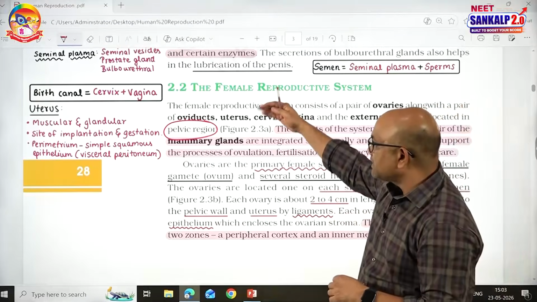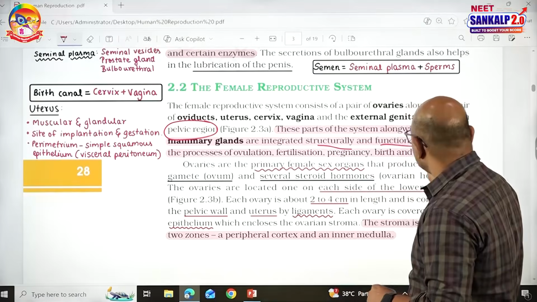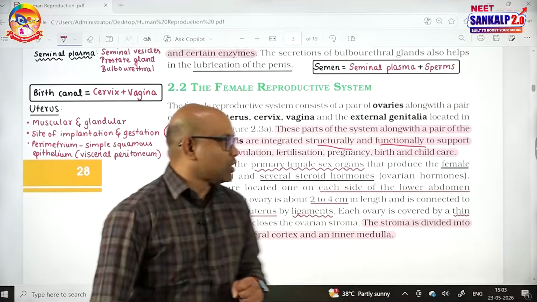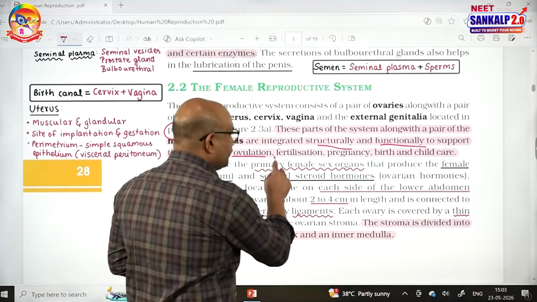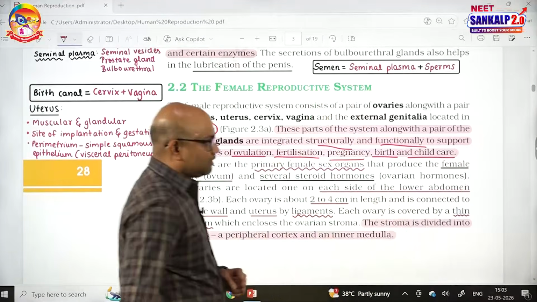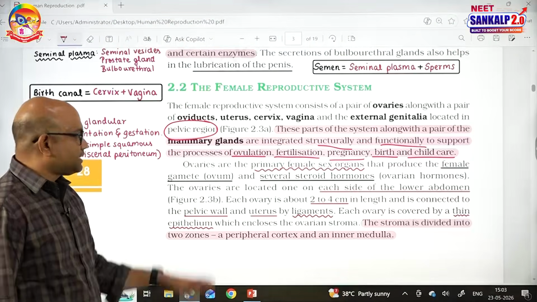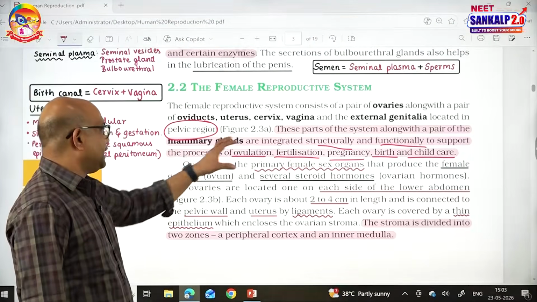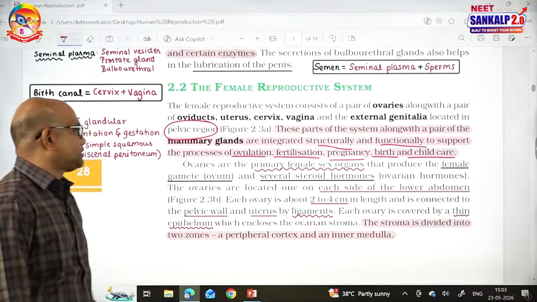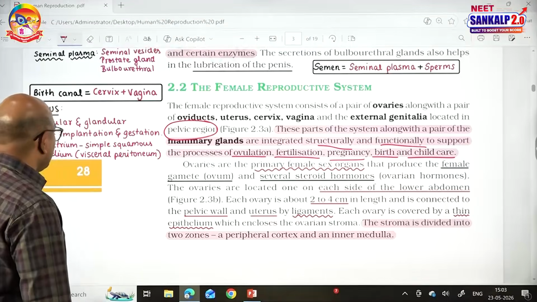See, the above parts along with the mammary glands are integrated structurally and functionally to support different processes like ovulation, fertilization, pregnancy, birth and child care. I said they are located in the pelvic region, a pair of ovaries present.